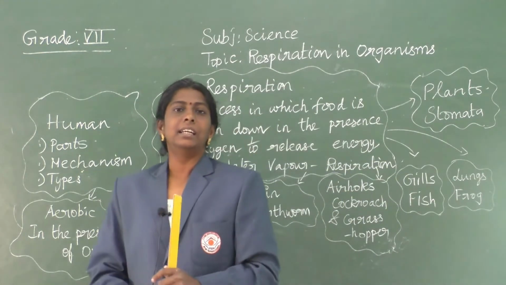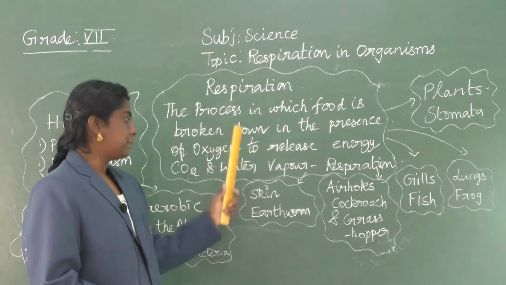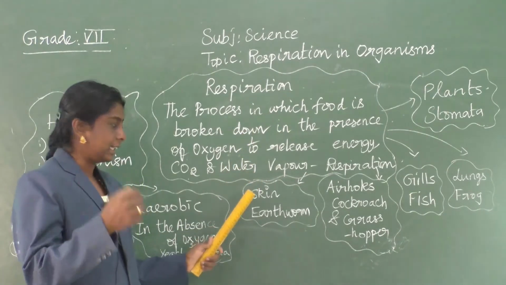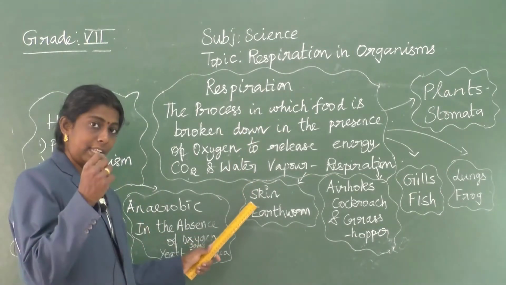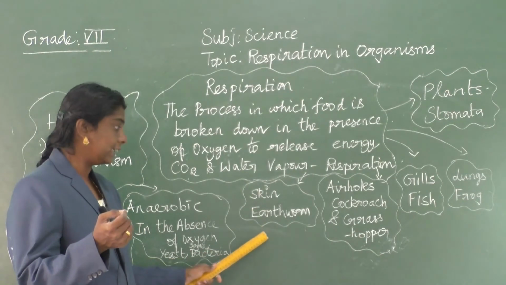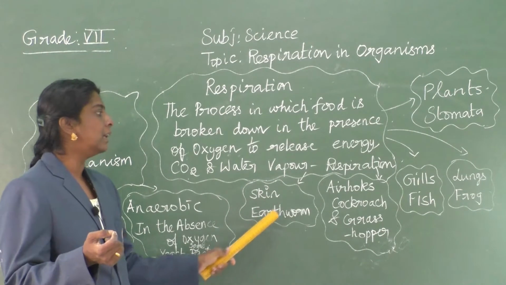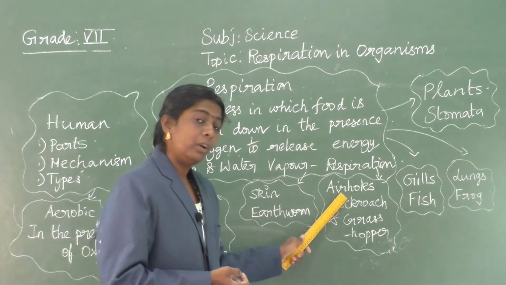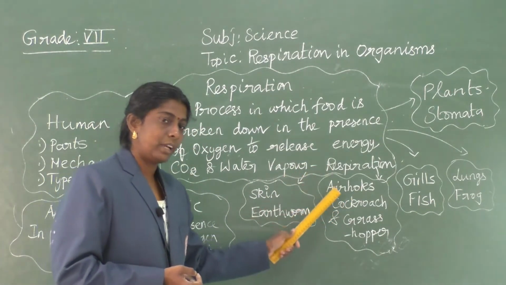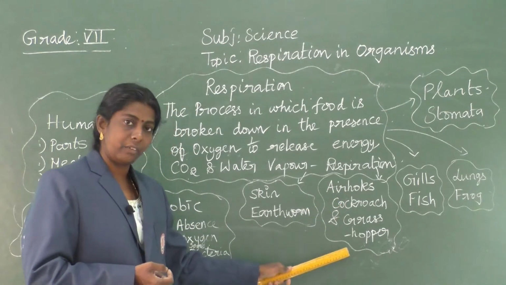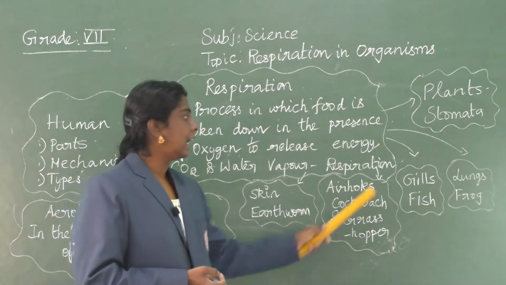Clear? Then respiration takes place by different organs. For example, it may take place through the skin in earthworms, and through air holes in cockroaches and grasshoppers. Clear?